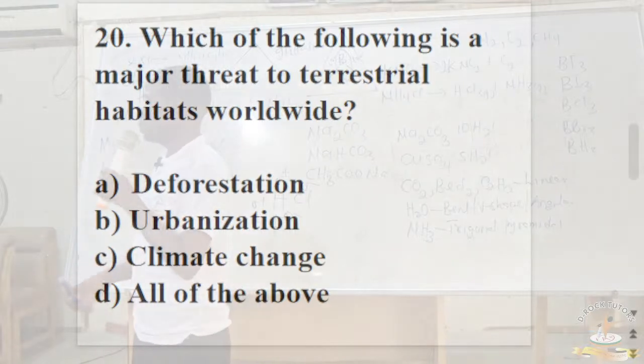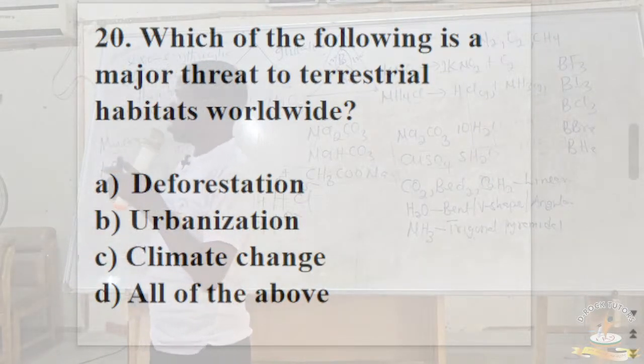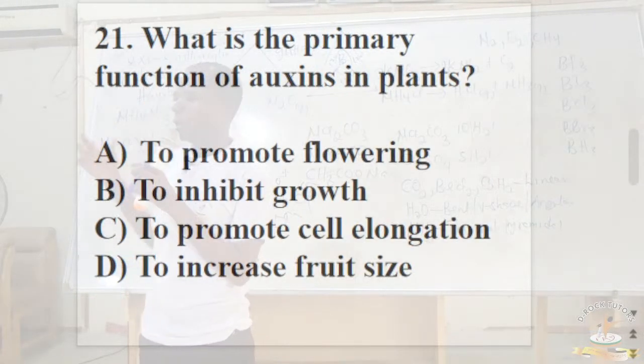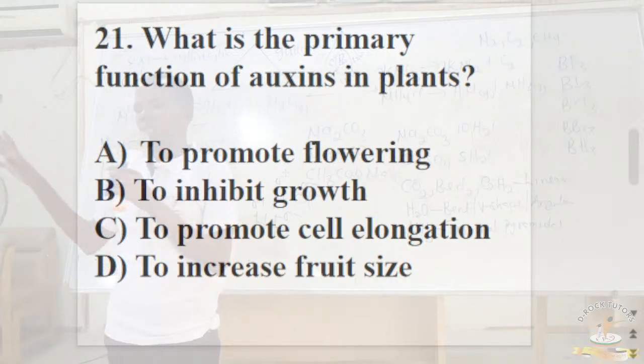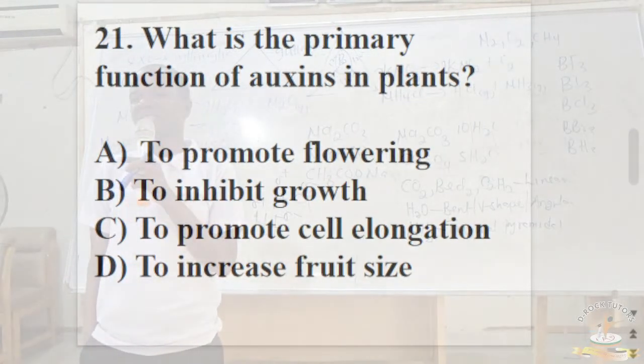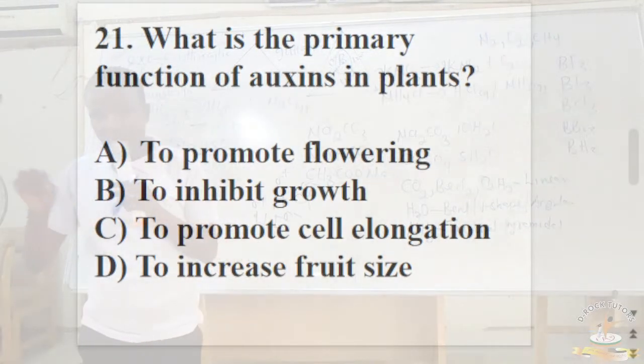So the next question, what is the primary function of auxins in plants? Don't forget, auxin is the most important plant hormone. Even though we have six common plant hormones, the most important of them is auxin. What does auxin do? A lot of things. Number one, auxin is responsible for cell elongation.